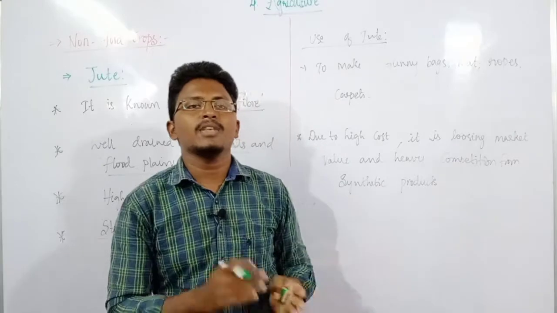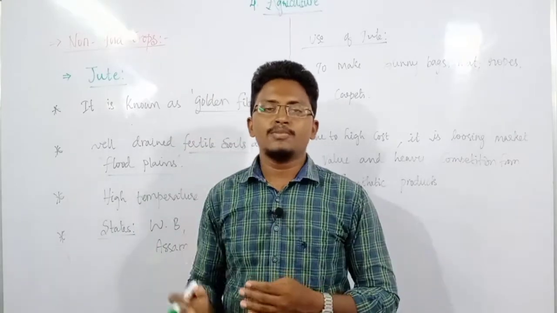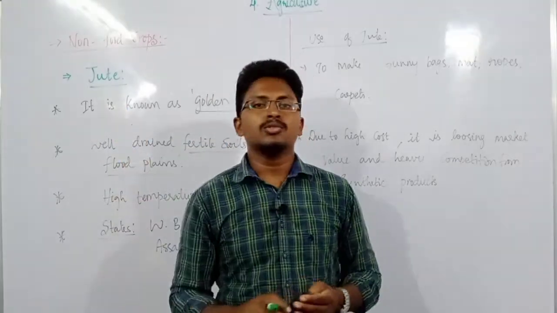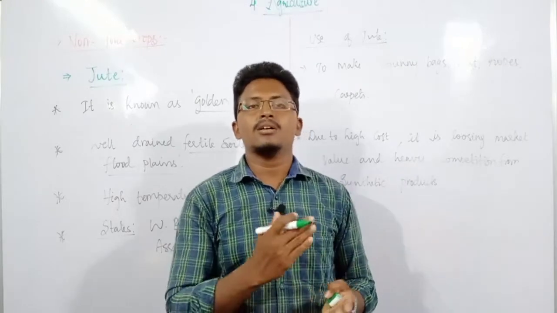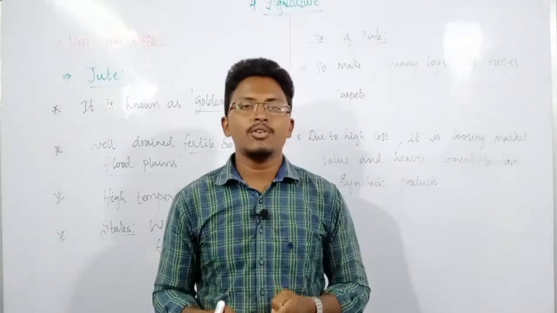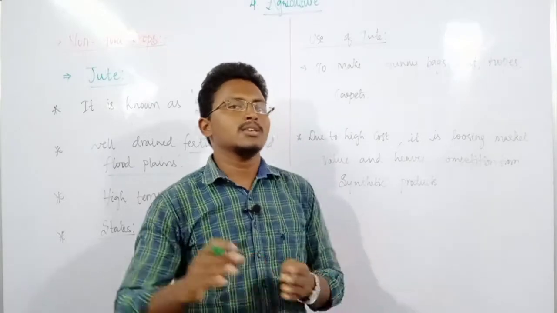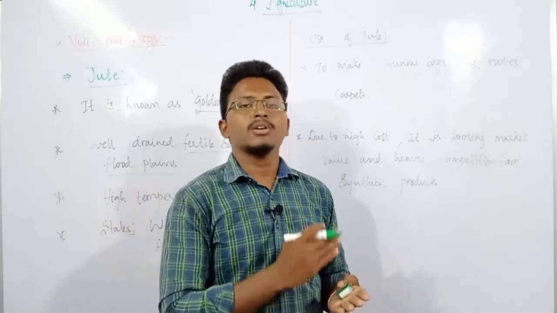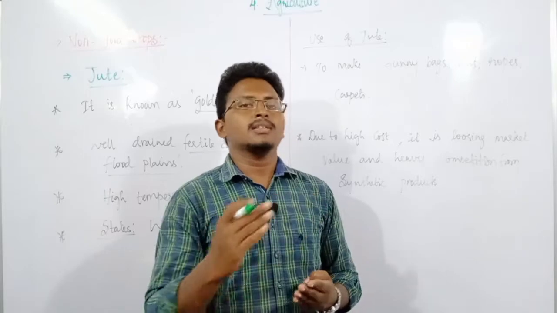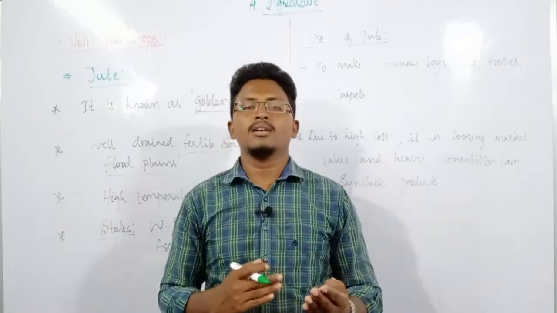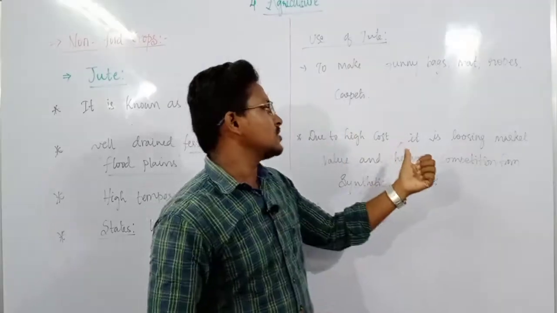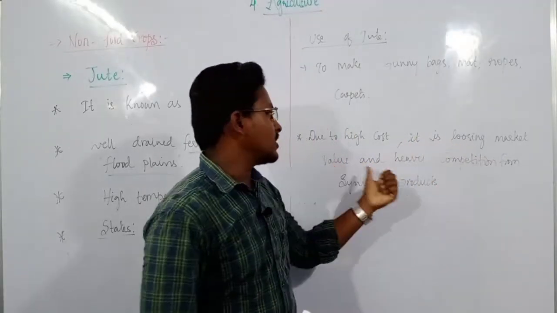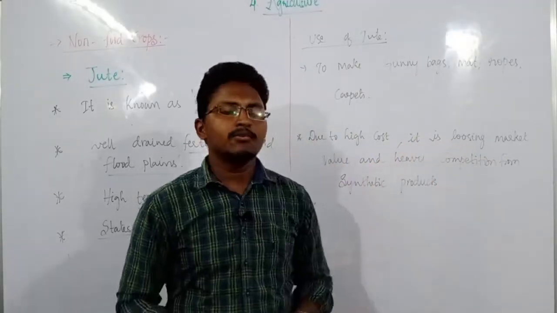Once upon a time when there was no plastic, always people used to depend upon this jute, but now we have other sources such as synthetic fibers or nylon or plastic. Therefore people have stopped using this jute. The reasons are because of its high cost, and other alternative things are available such as synthetic fibers. So that is what, due to high cost, it is losing its market value and heavy competition from synthetic products.